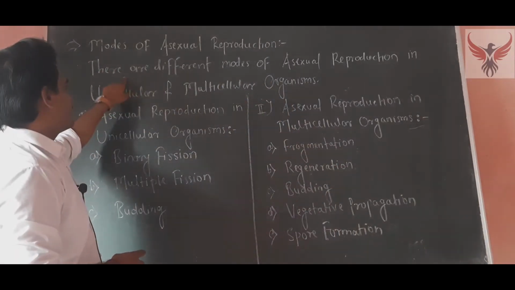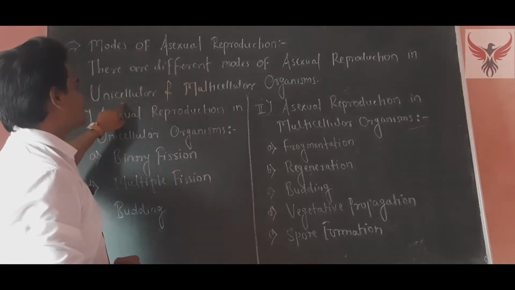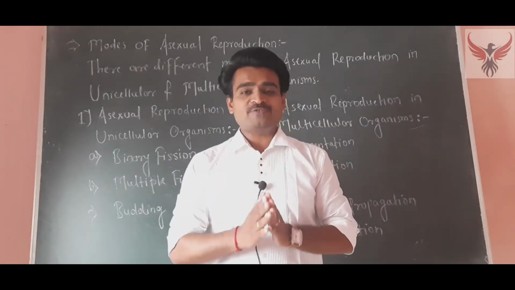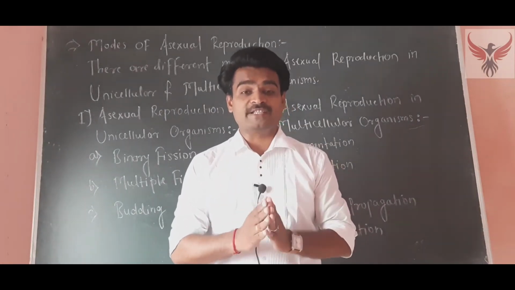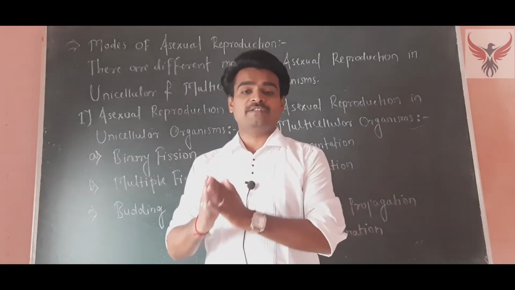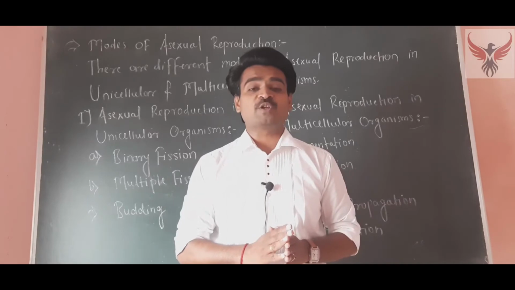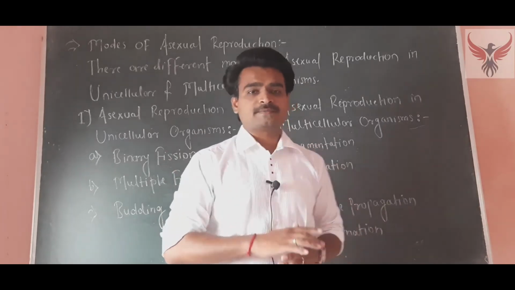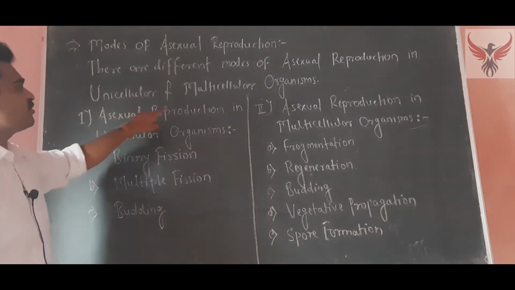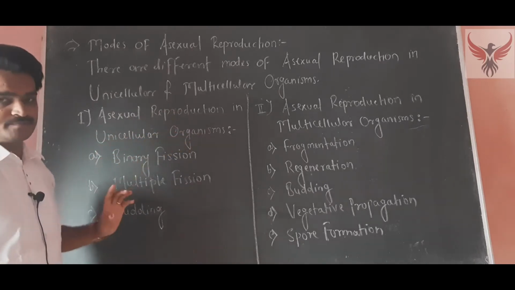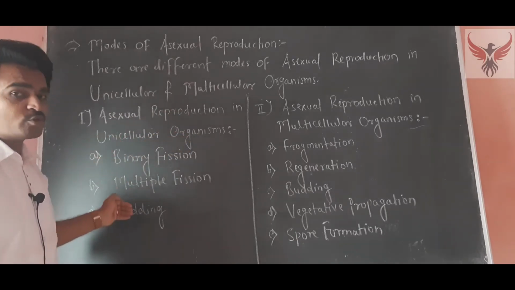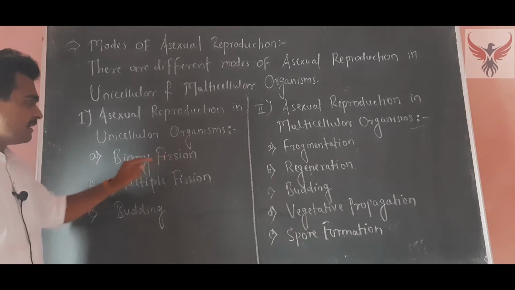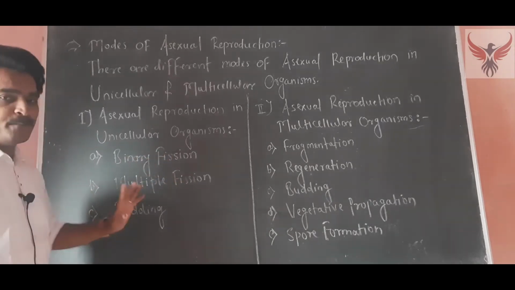After the introduction of asexual reproduction, our next point is the modes of asexual reproduction. There are different modes of asexual reproduction in unicellular and multicellular organisms. Asexual reproduction is mostly shown by unicellular organisms and simple multicellular organisms. For unicellular organisms there are three different modes: the first is binary fission, the second is multiple fission, and the third is budding.